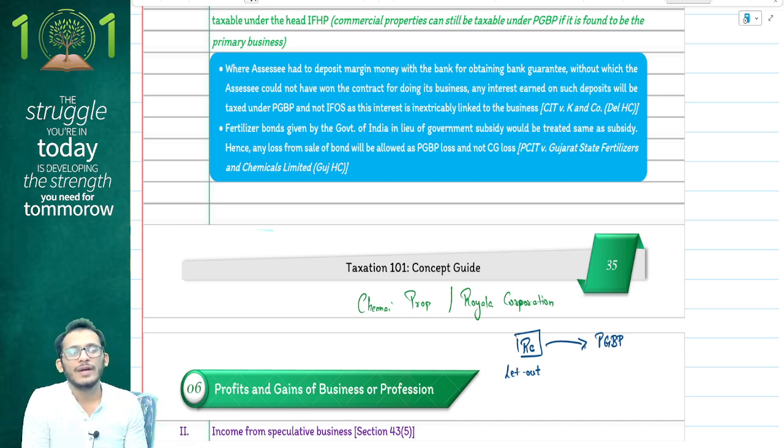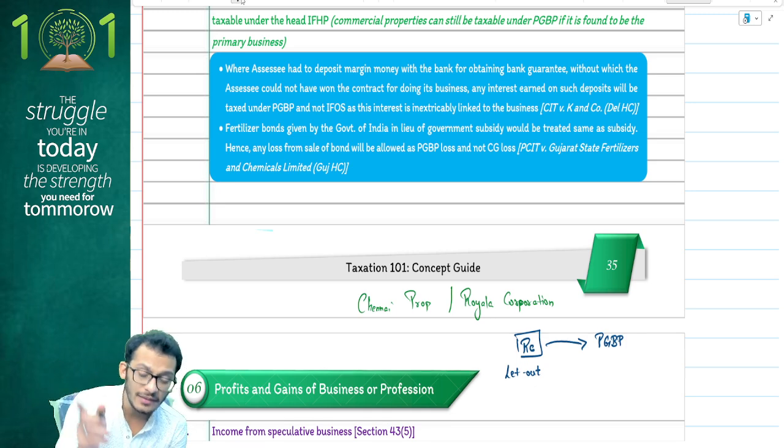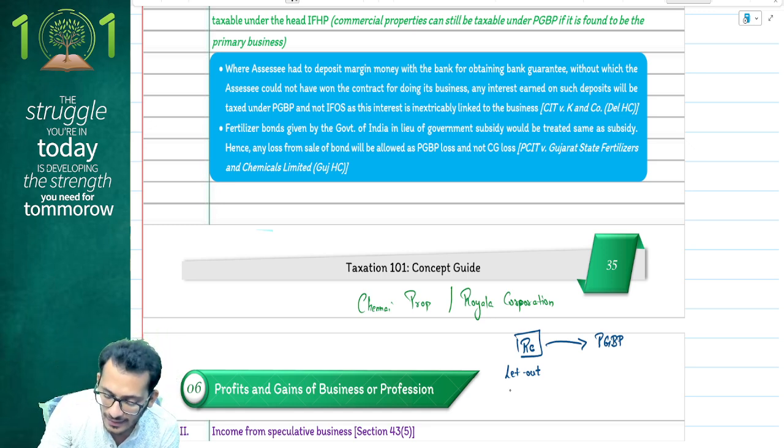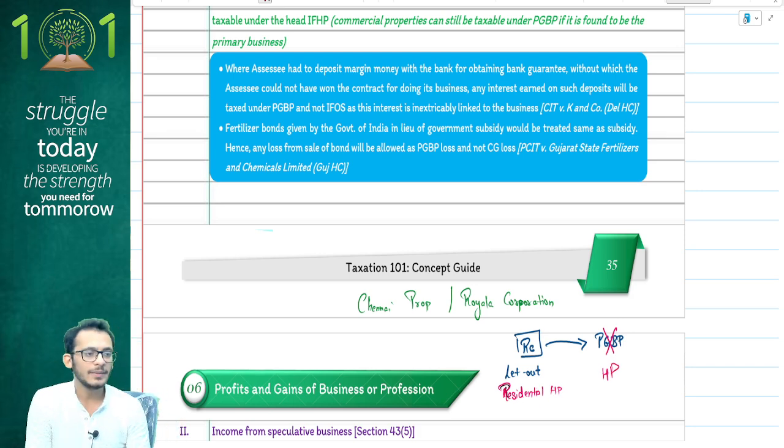In the current year, to ensure that this case law has been overridden, an amendment has been brought in where they came and clarified that even if Royal Corporation, Chennai Properties, or any assessee for that matter, is letting out residential house properties, then they cannot be taxed under PGBP, they will be taxed under HP. Even if you prove that this is your main business, I would not give you any exemptions. You will be taxed under HP even if it is your main business.